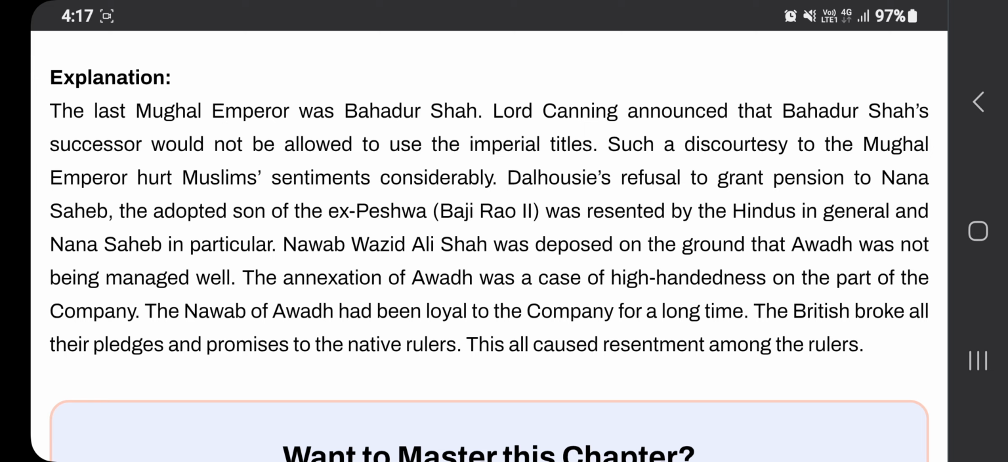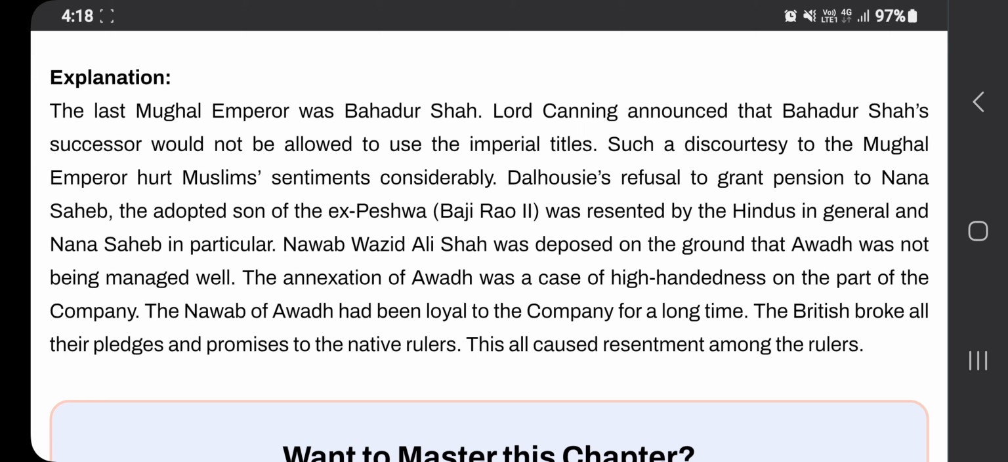Nana Sahib, in particular, Nawab Wazid Ali Shah was deposed on the ground that Awadh was not being managed well. See that one? This is another policy introduced in Awadh. Awadh was one of the provinces near Punjab that was not managed well, an issue created by the British. And because of that, the annexation of Awadh was also a case of high-handedness on the part of the company.